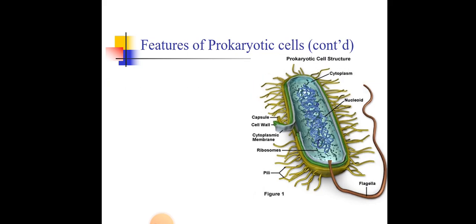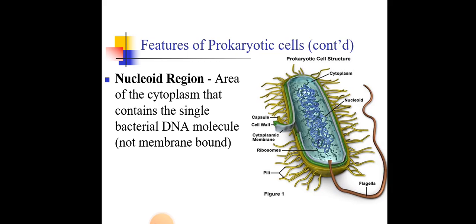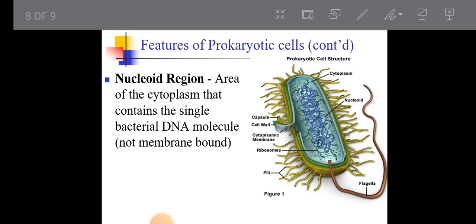We are going to look at other parts. We have the ribosomes. I'm sorry, this computer is slow. The ribosomes deal with the coding structures and all these kinds of things. We also have the nucleoid region. This is the area of the cytoplasm that contains the single bacterial DNA molecule, because these cells need to replicate.